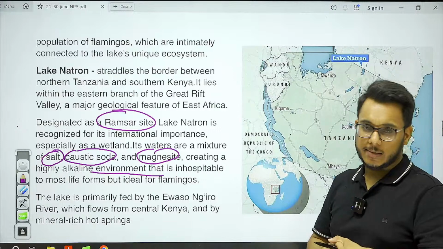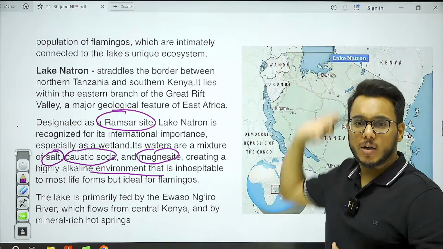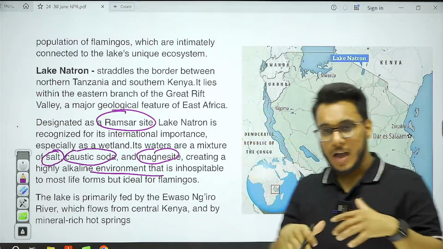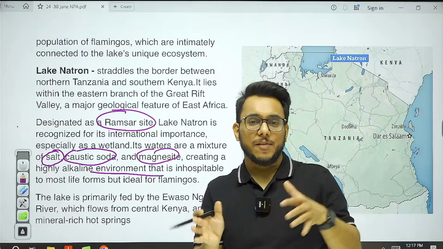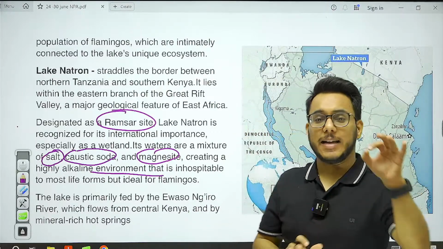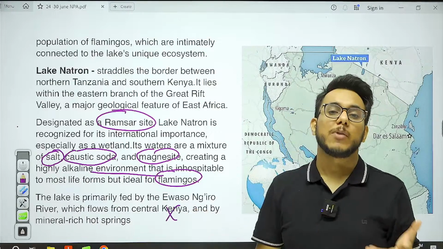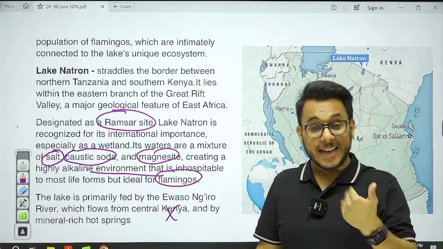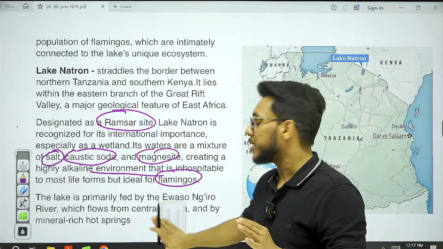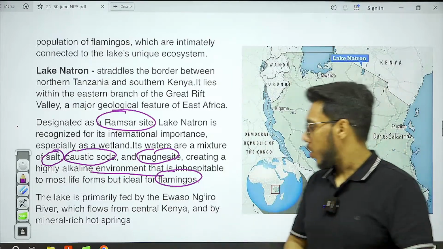Because of this highly alkaline water, other types of marine life might not be able to thrive here, but it is an ideal condition for the flamingo population. If this lake were lost, there might be a decline in the flamingo population because it supports the flamingos.